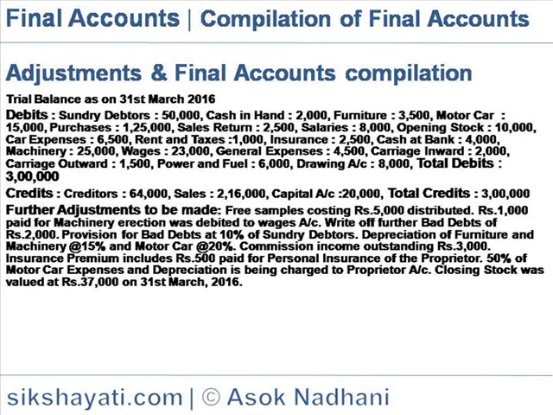Adjustments to be made. Free samples costing 5,000 distributed. Rupees 1,000 paid for machinery erection was debited to wages account. Write off further bad debts rupees 2,000. Provision for bad debts at 10% of sundry debtors, depreciation of furniture and machinery at 15% and motor car at 20%. Commission income outstanding rupees 3,000.